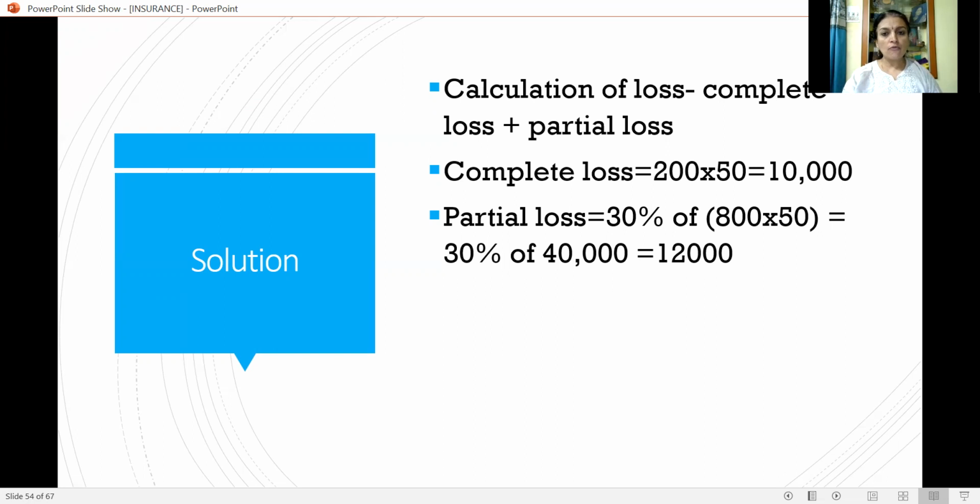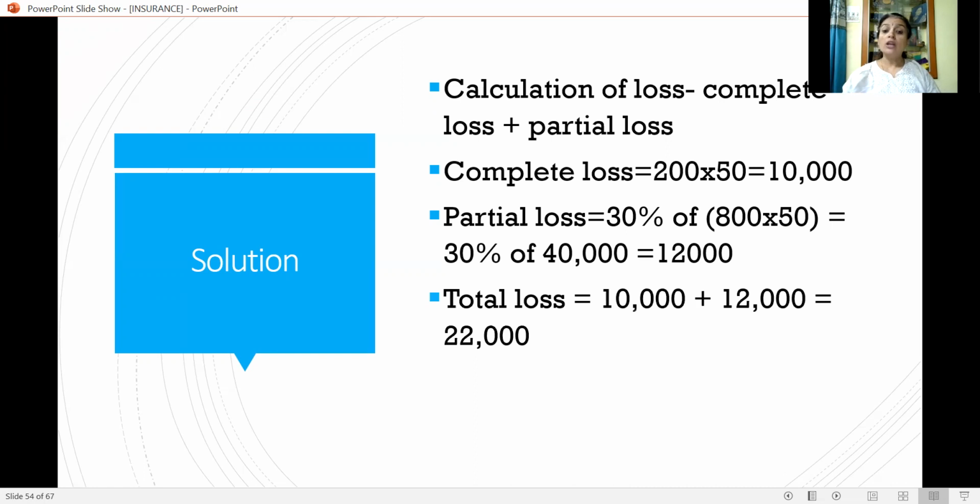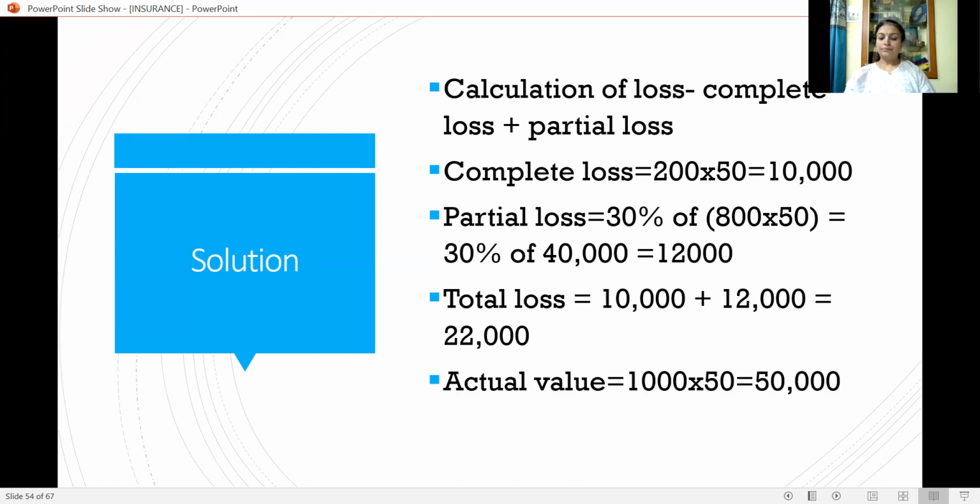So 30% of 40,000 is nothing but 12,000. 800 into 50 is 40,000 and 30% of it is 12,000. So total loss is equal to complete loss plus partial loss, 10,000 plus 12,000, that is 22,000. Therefore, actual loss we have calculated.